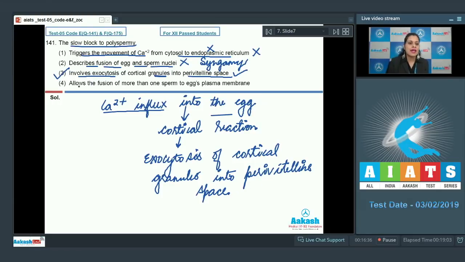The last statement is, allows fusion of more than one sperm to egg's plasma membrane. And this is an incorrect statement, so cannot be a correct answer to our question. Because slow block to polyspermy prevents the fusion of more than one sperm to egg's plasma membrane. So the correct answer to this question is option number 3. Let's discuss our next question.